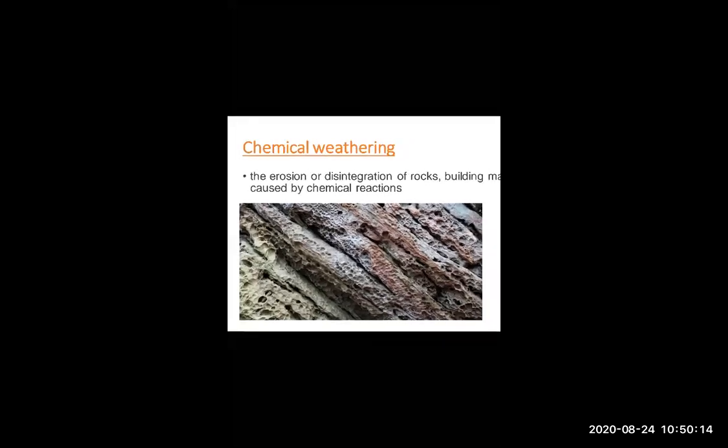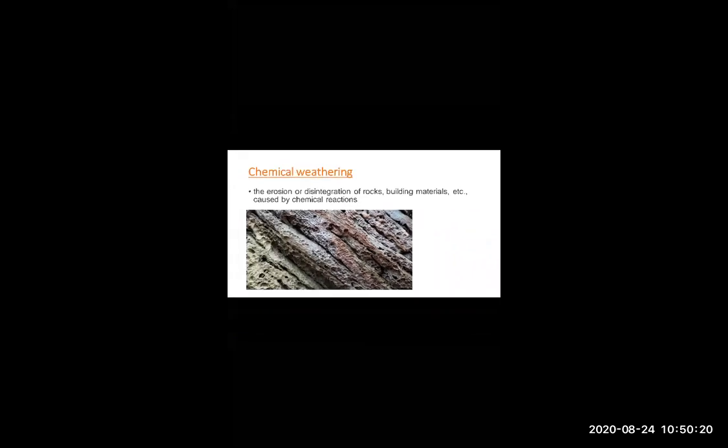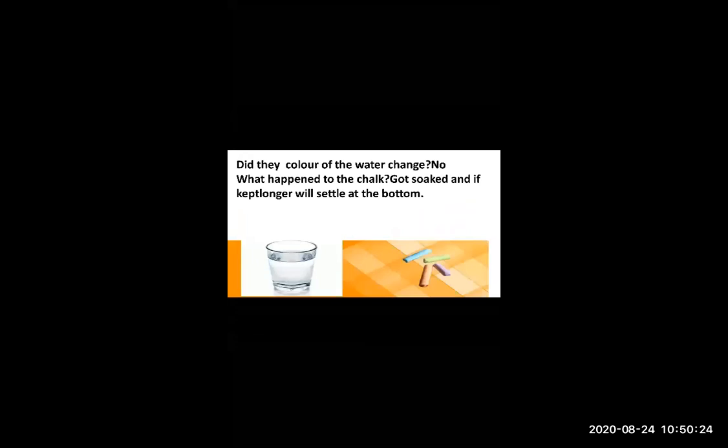So, what exactly, how many types of chemical weathering are there and why is it happening? We will look at that here. But before that, there is one experiment over here. So we will look at this experiment.